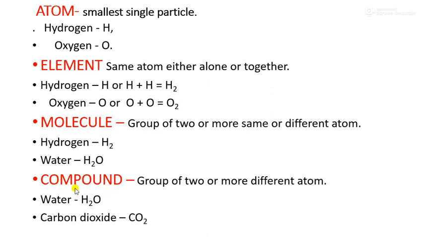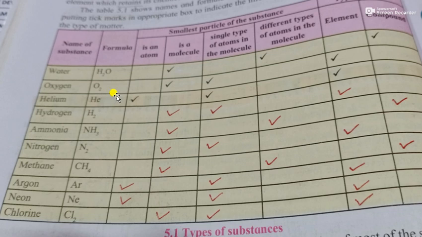Next is compound. Compound means what? A group of two or more different atoms. Grouping is there, but they are different atoms. For example, water, H2O, and carbon dioxide, CO2. Is this concept clear to everyone? Atom means single, element means single or together but same. Molecule means group only but same or different. And compound means group only but different, not same. Clear this concept, everyone? Based on that, we have table number 5.1.